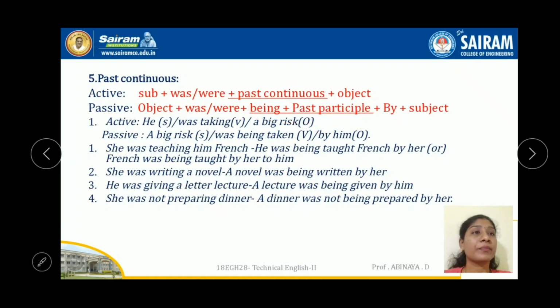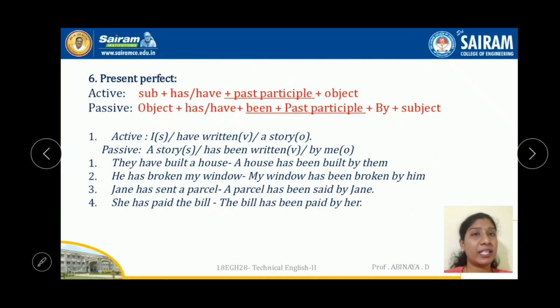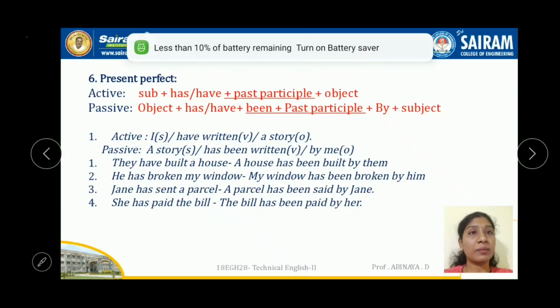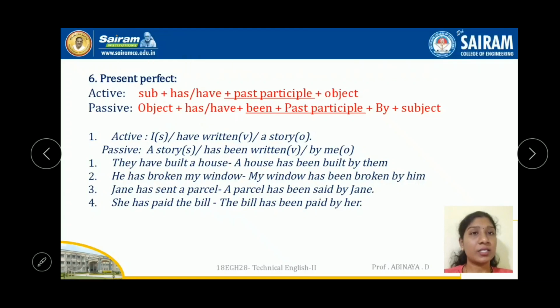Okay. Let's go for perfect tenses. Whenever we come with perfect tenses, the sentence will have has and have. So whenever you use these perfect tenses, while you are changing, use this been. Either it is past perfect or present perfect, use this been with it. Rest and all are the same changes. If it is singular, go for has. If it is plural, go for have. That's it. Object and subject change only. Right.